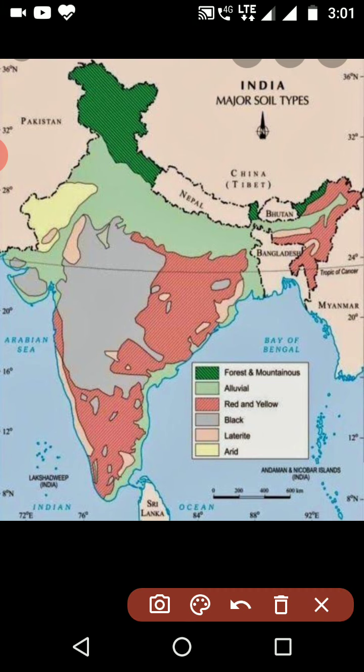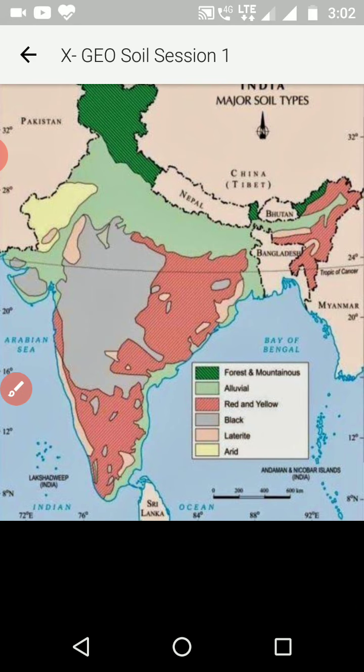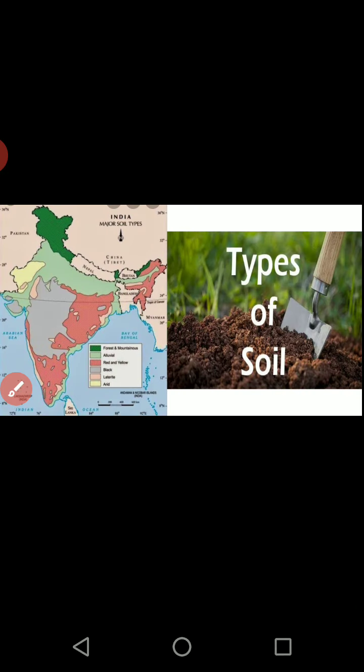Here all the grey color regions, these patches, are a major region of black soil, and along with that you will find there are many patches where the black soils are marked. Yes, we have to learn these small patches too. Mainly you can learn the Gujarat ones, there are two patches and this is the bigger one, and you will find the black soil patches here and there also. So likewise the black soil is found in these regions.